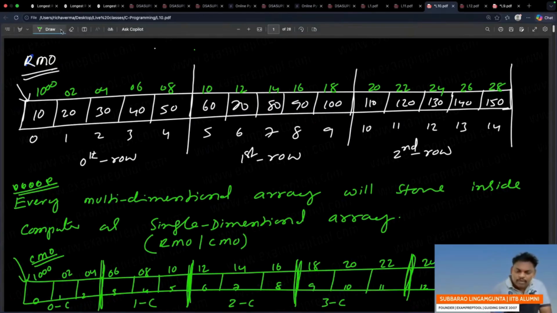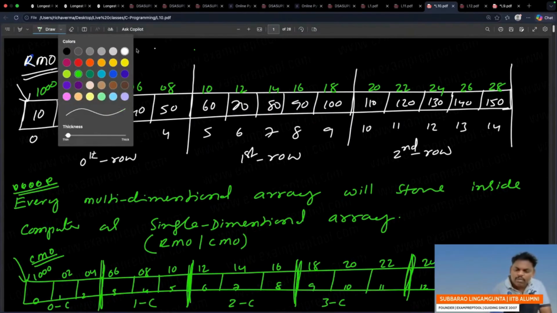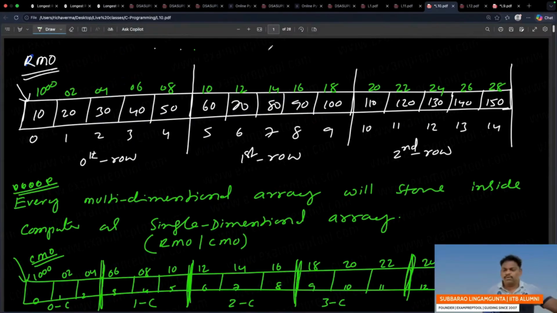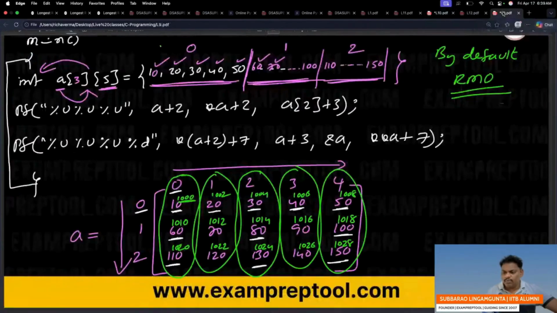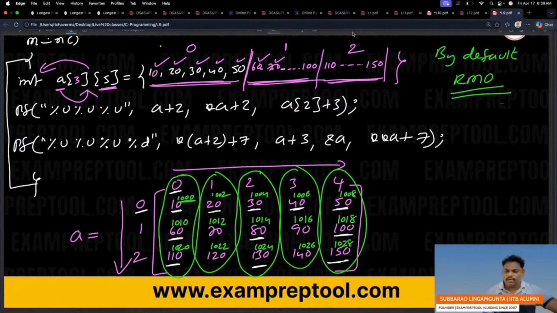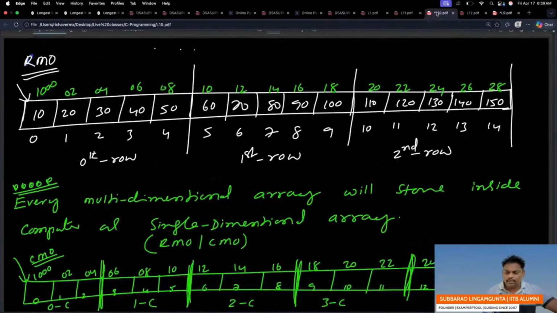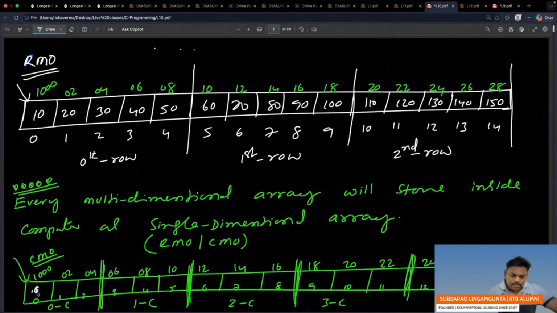What about values? Can you see the values one time? Values I am writing. Maybe some color I am using for values. So see this one. You have to store column major order. How? This is 10, 60, 110. See the first column, 0th column. 10, 60, 110.